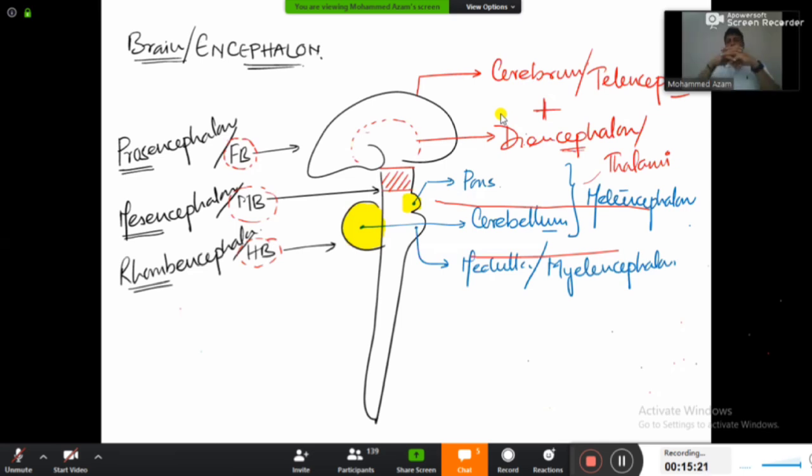Fine. So guys, remember the pons, medulla and the cerebellum, there are three parts actually, and out of these three parts, the pons and cerebellum together are said to be the metencephalon, and medulla oblongata alone will be the myelencephalon. And finally, every student knows that the medulla oblongata will continue down into the spinal cord. Medulla oblongata will continue down to the spinal cord, guys. Fine. So this is the basic thing that we need to start with in neuroanatomy.